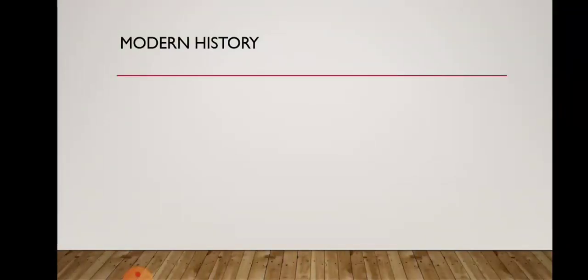So in modern history we are going to study about the establishment of the East India Company. How the establishment of East India Company has taken place. The East India Company came into existence for the purpose of trade, and slowly what happened, children, the British started interfering in the political affairs of the Indian rulers.